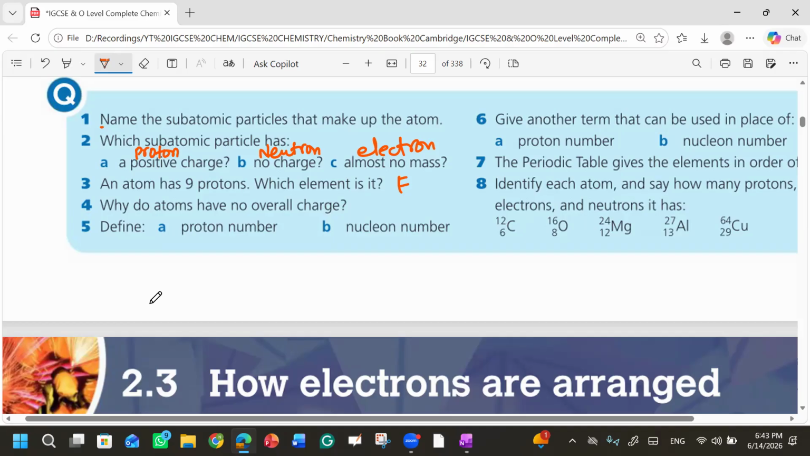What about nucleon number? Nucleon number is always protons plus neutrons. You will say it is the total number of protons and neutrons in an atom, present in the nucleus. The protons and neutrons are present in the nucleus. That's why it is known as nucleon number. Are you clear with this?